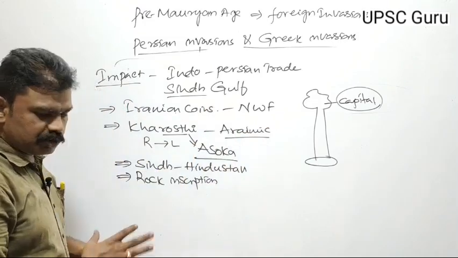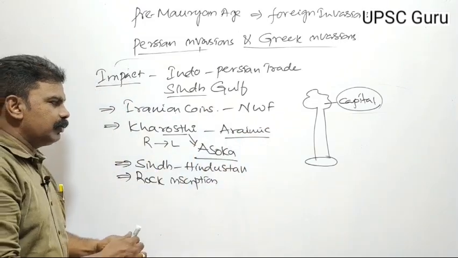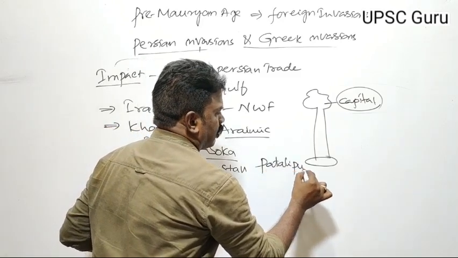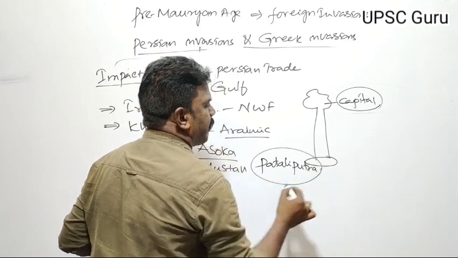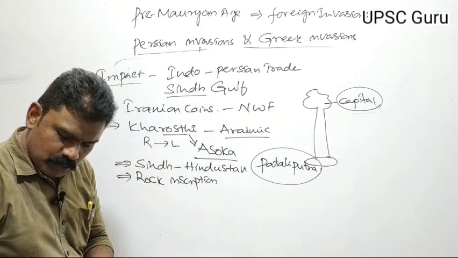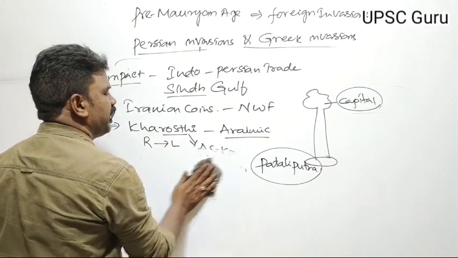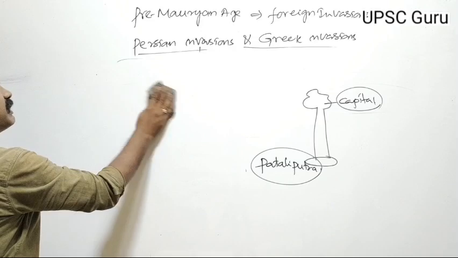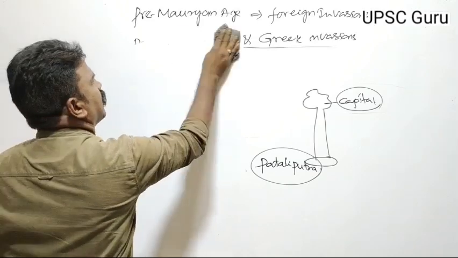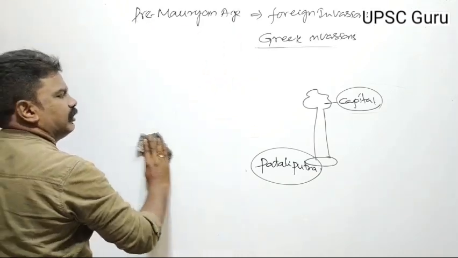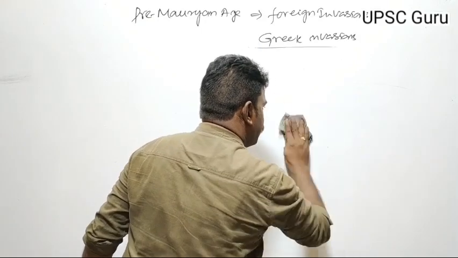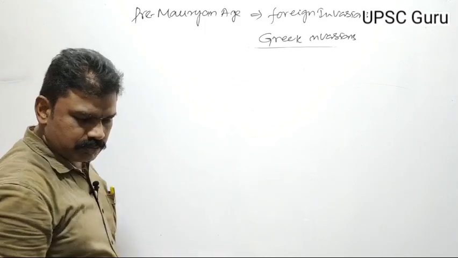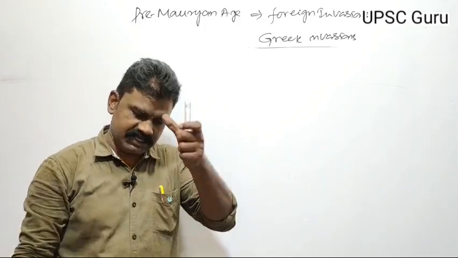And Pataliputra of that period, the Indian Magadhan capital, was compared with Persepolis, the capital of the Persians. Persepolis, the Persian capital. This is about the Persian invasions and also the impact of the Persian invasions.